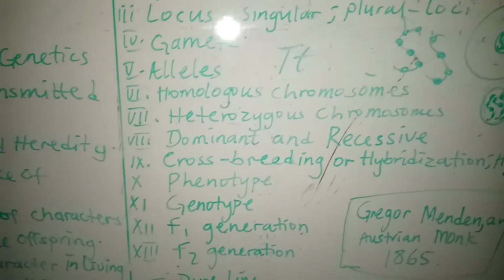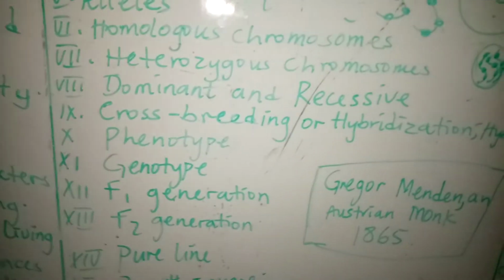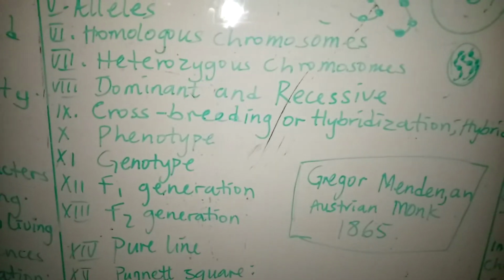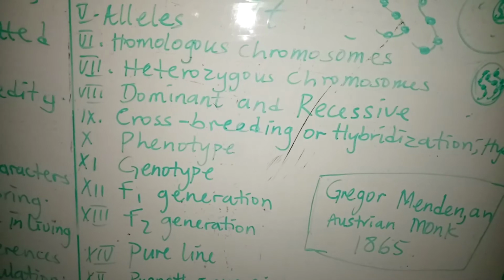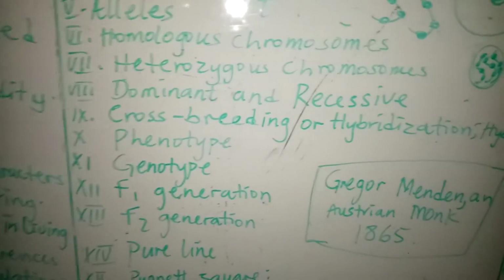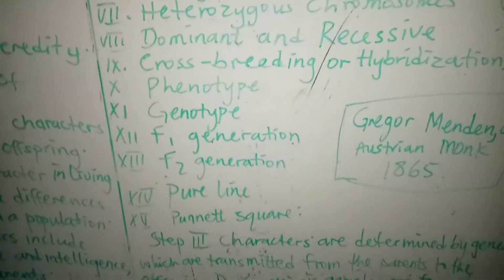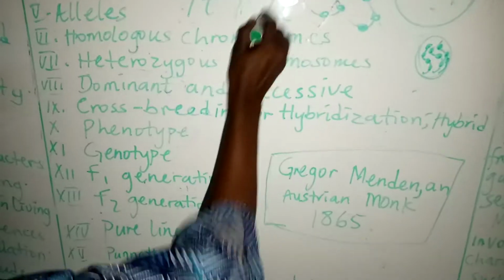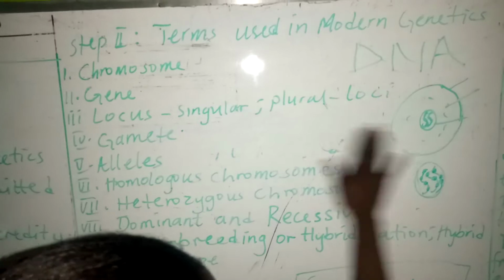Then that leads us to dominant and recessive. Those are some of the terms we use in genetics. An allele is dominant if it overshadows the other one. For example, in genetics, when we have capital T and capital T, we represent this as tallness.